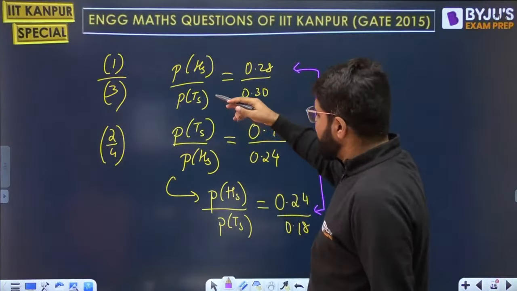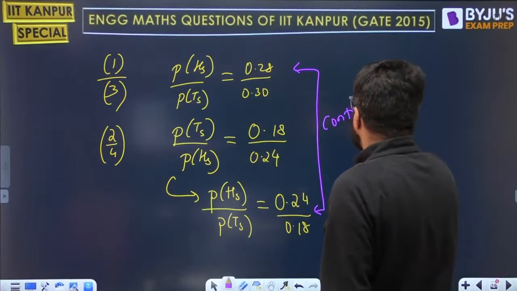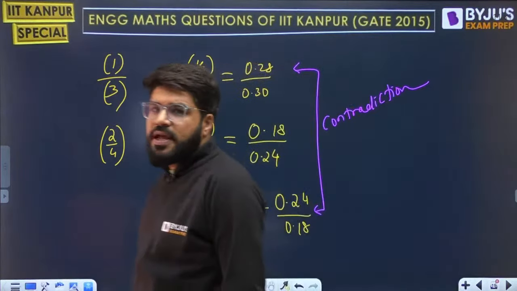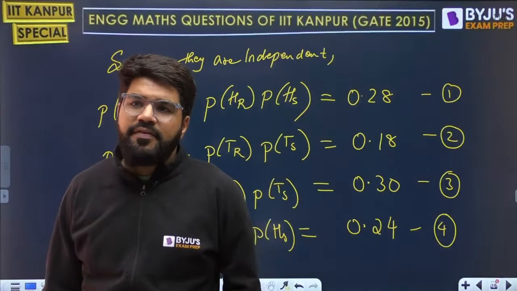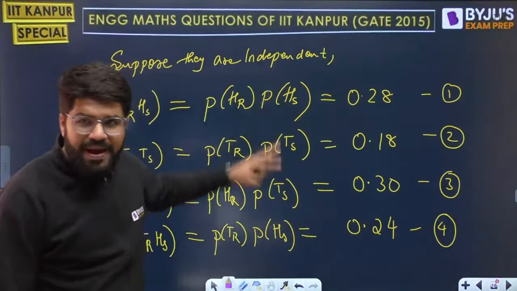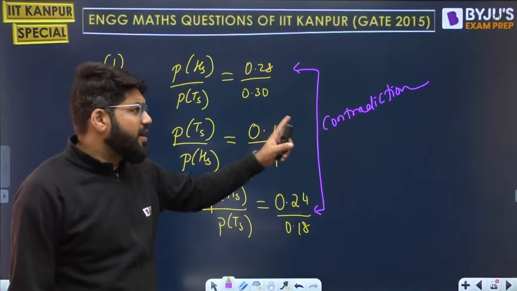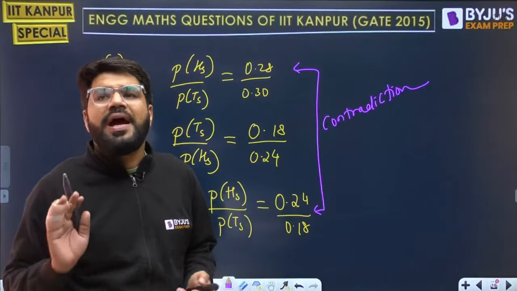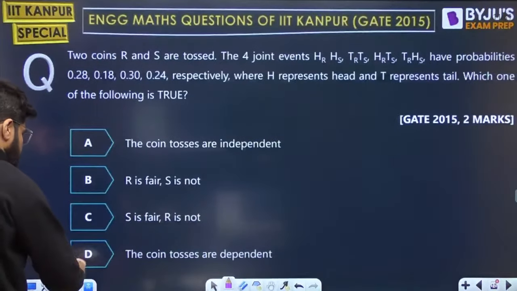Both of them are talking about the value P(HS) upon P(TS), so I should get a fixed value. But what I'm getting is a contradiction. Because I'm getting a contradiction, the given equations are inconsistent. If the tosses were independent, this should be 100% true, but they are not true. So equations 1 to 4, something is not true, and that is why the tosses are not independent. The coin tosses are dependent. That's it.